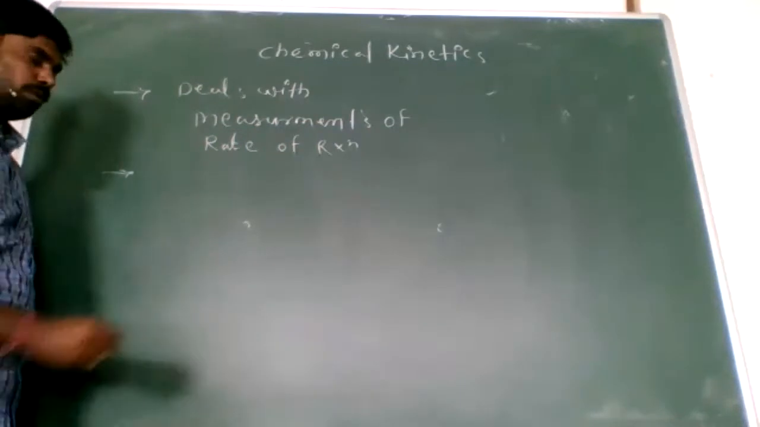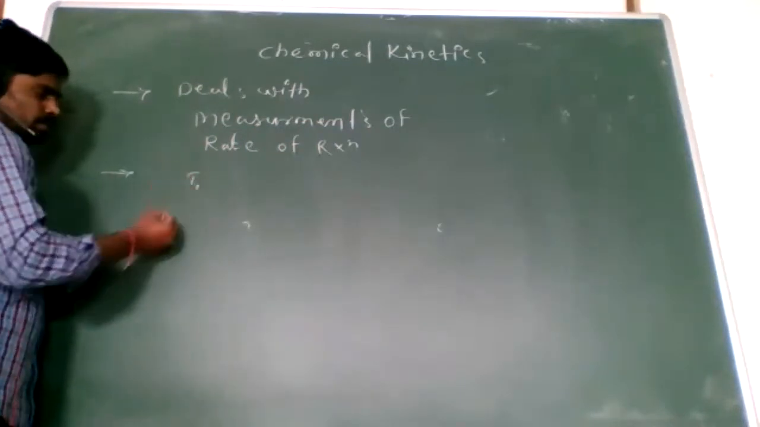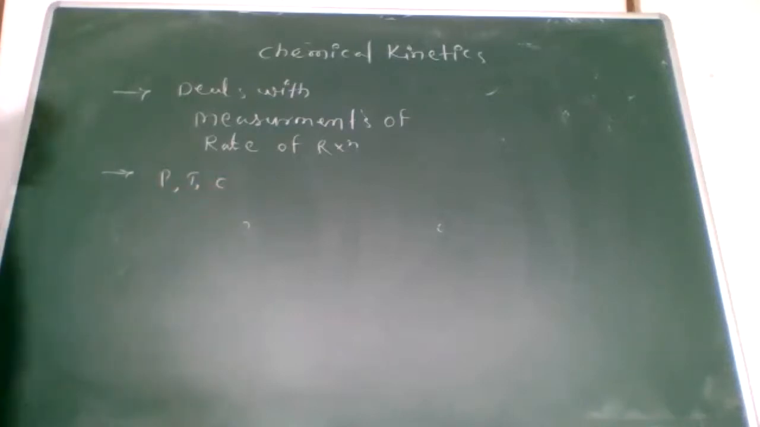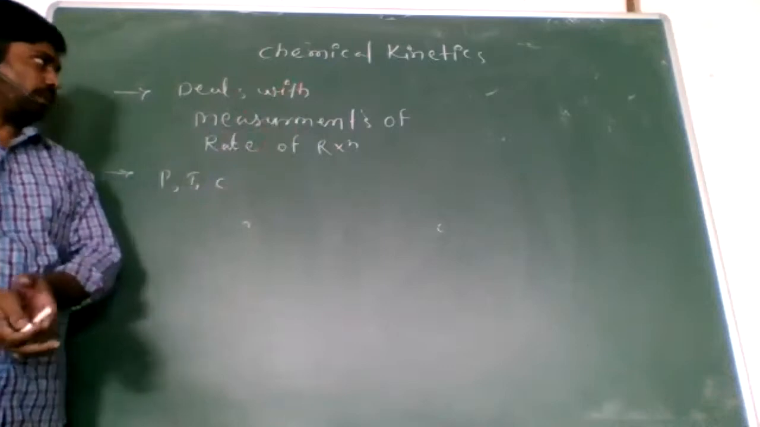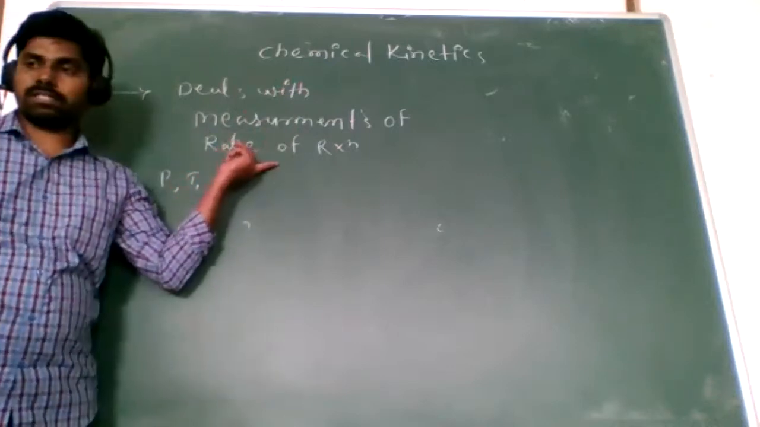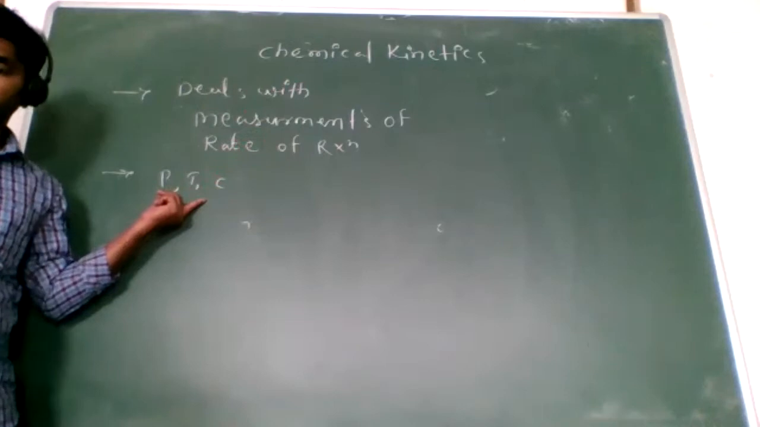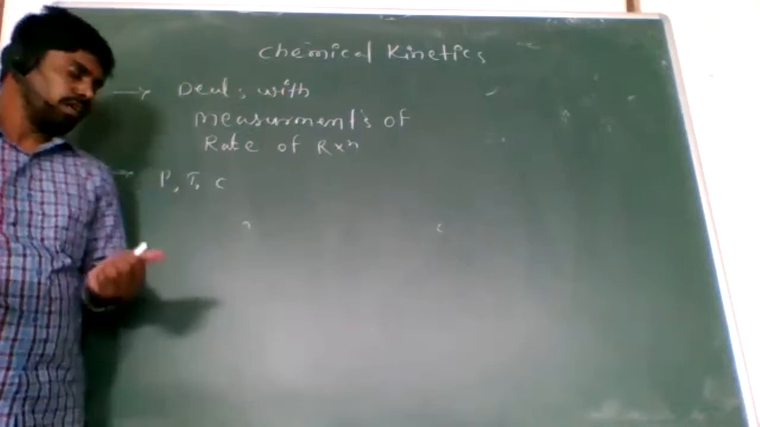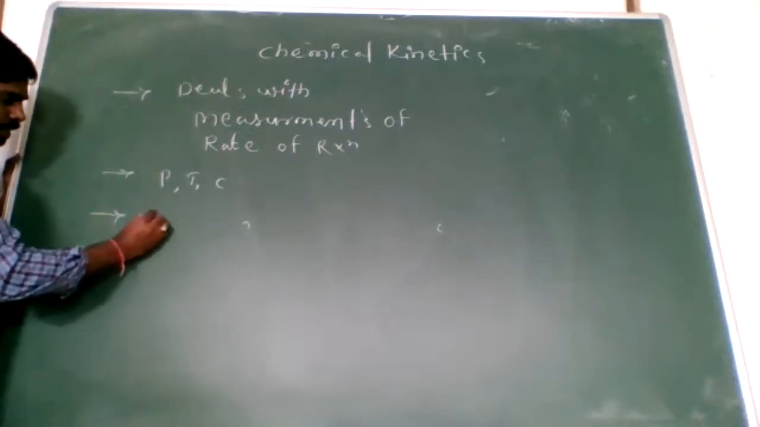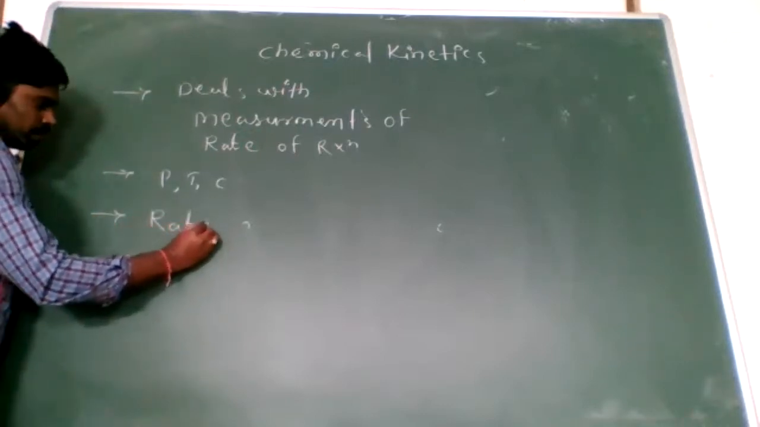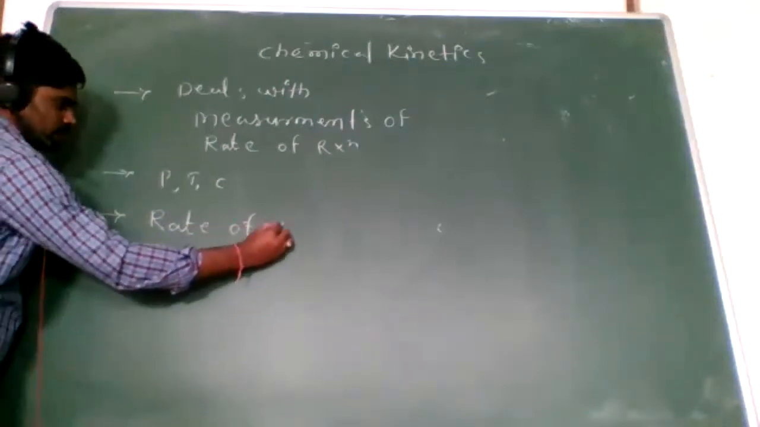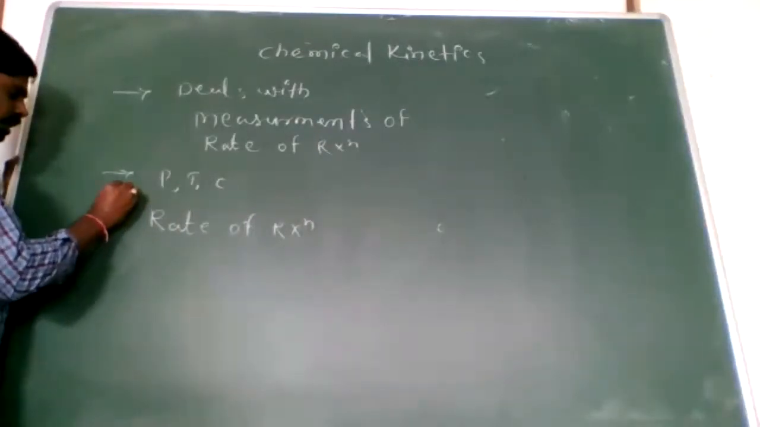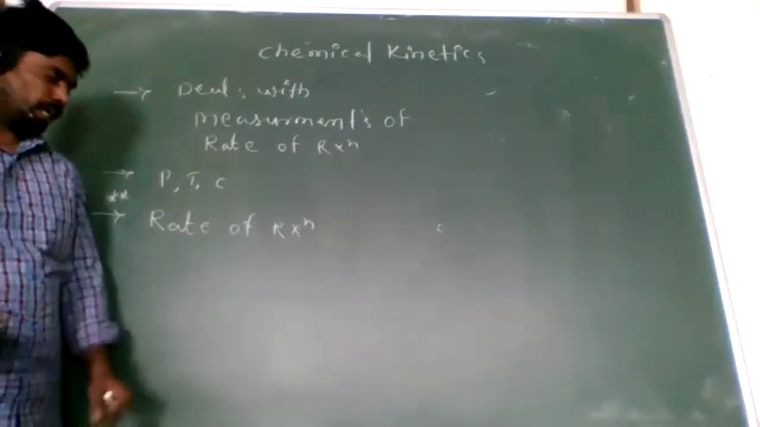Proceeding under the given conditions of pressure, temperature, and concentration. So chemical kinetics measures the rate of reaction proceeding under given conditions of temperature, pressure and concentration. Here the main topic is rate of reaction. So it is very important. What is the rate of reaction? What does the rate of reaction mean?